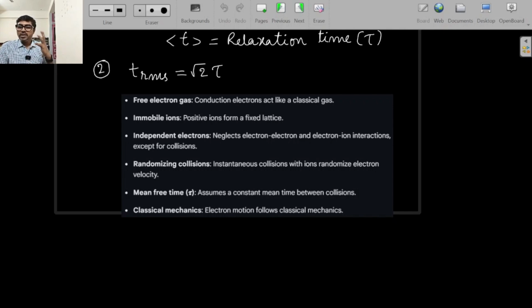If you want to understand the number, just think of the number of people in the world. World population is probably 8 billion. You take 10 billion also, that is basically 10 power 10. Compare 10 power 10 with 10 power 28 per meter cube. That's a humongous number, a huge number of electrons. It's like you have a cloud of particles which are moving in all directions randomly inside the lattice. That's why we call it an electron cloud.